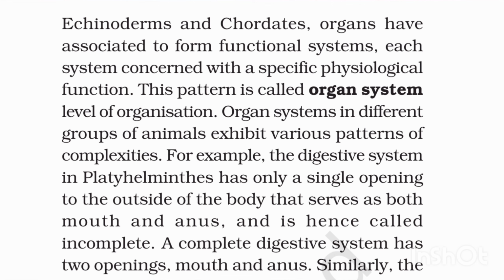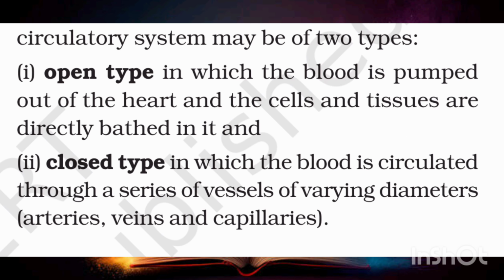For example, the digestive system in Platyhelminthes has only a single opening to the outside of the body that serves as both mouth and anus, and is hence called incomplete. A complete digestive system has 2 openings, mouth and anus. Similarly, the circulatory system may be of 2 types. Open type, in which the blood is pumped out of the heart and the cells and tissues are directly bathed in it, and closed type, in which the blood is circulated through a series of vessels of varying diameters, arteries, veins and capillaries.